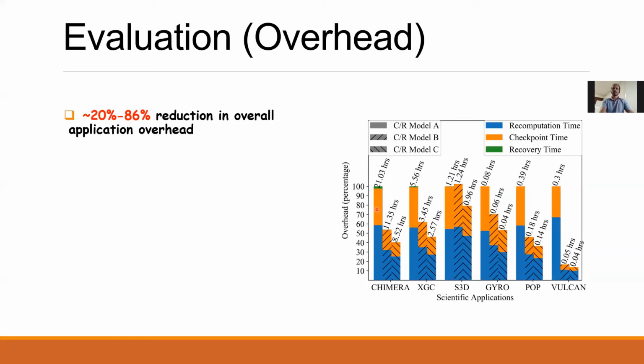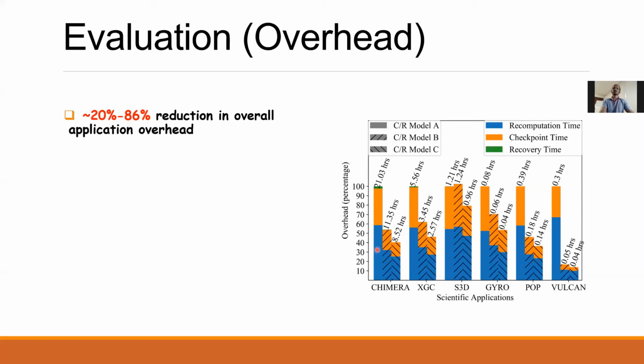Further, each bar is stacked with different kinds of overheads, such as checkpoint overhead, which is the time duration during which an application is blocked to commit a checkpoint. Recomputation overhead, which is the computation time lost because of failures, and recovery overhead, which is the time required to recover an application from failures.